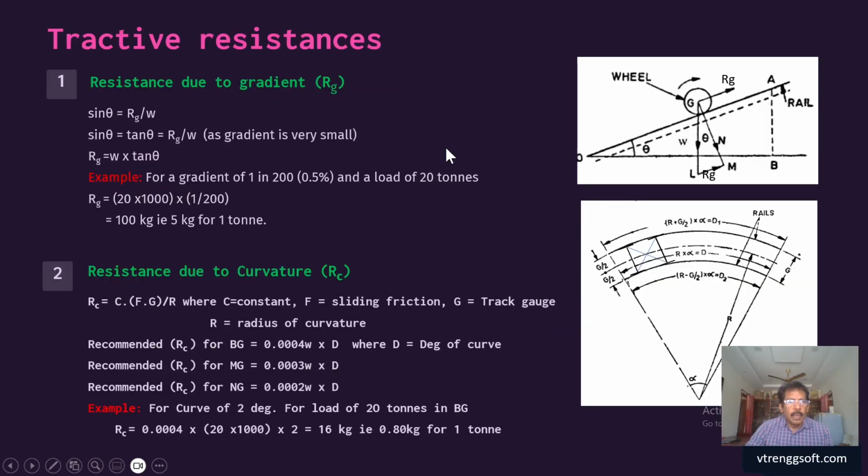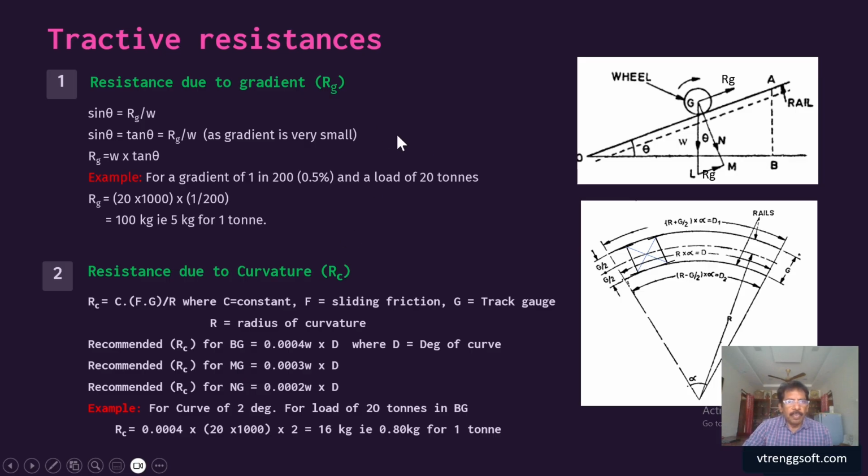Further, let's see something about the effect of the gradient as well as the curvature. I have already put up one video where I explained the various tractive resistances, and there I also discussed the resistance due to gradient and curvature.